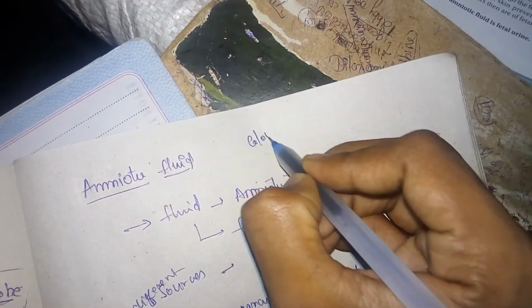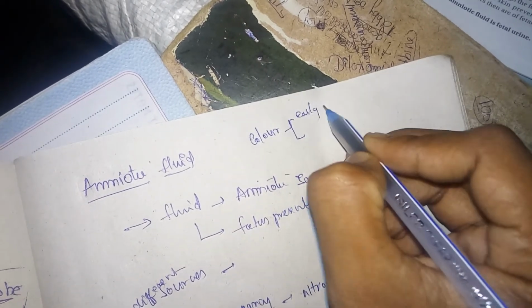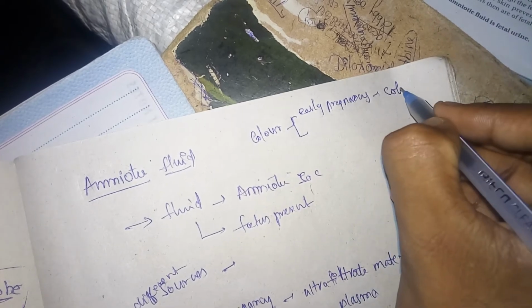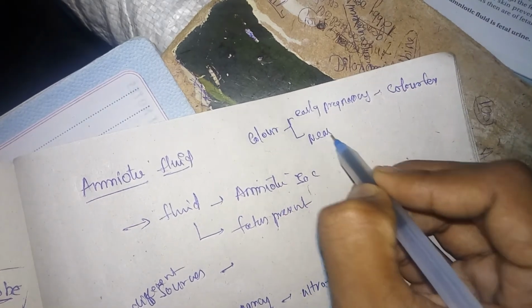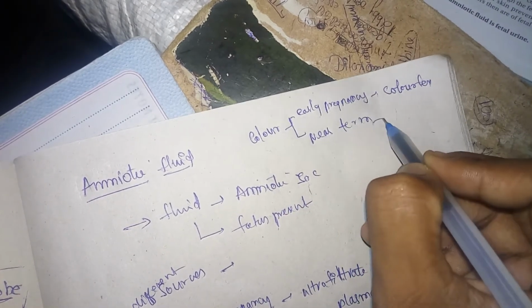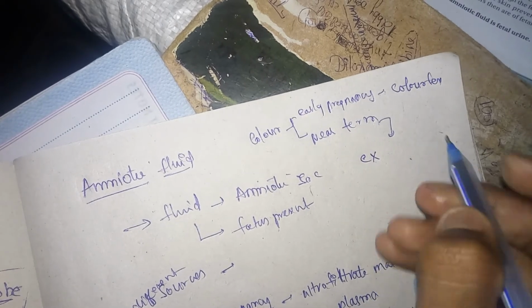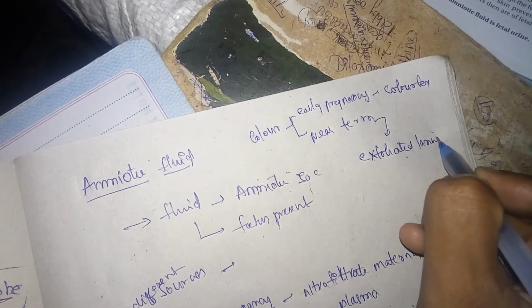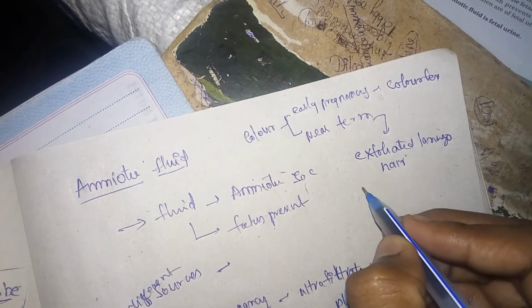Okay, and then see the color of amniotic fluid. Usually in the early part of pregnancy, the amniotic fluid is colorless, but at term or near term, what happens is in the amniotic fluid there will be exfoliated lanugo hair and epidermal cells from fetal skin.